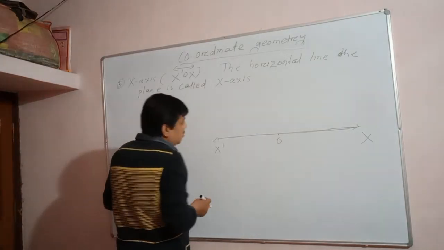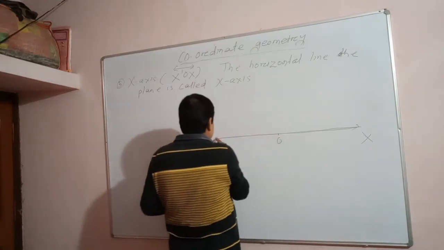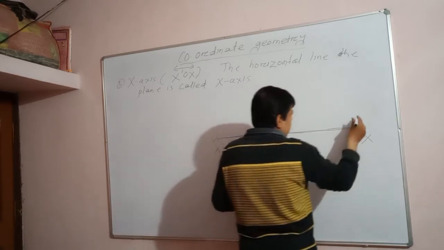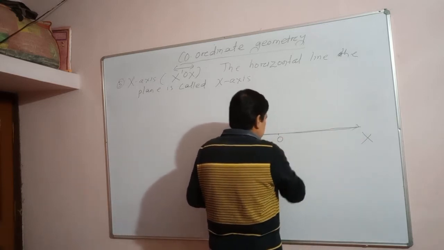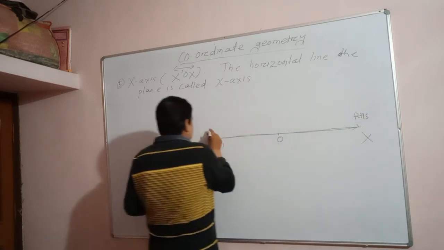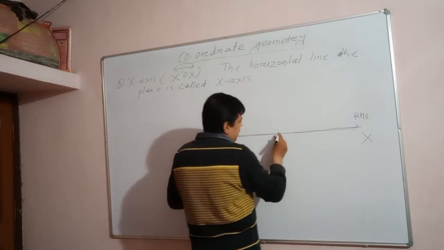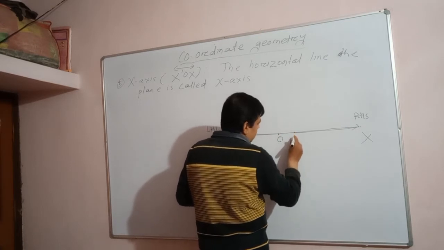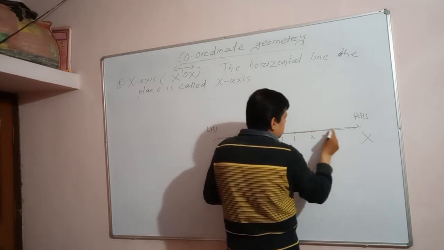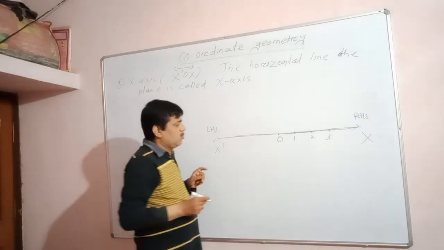So this horizontal line is called the x-axis. If this is a plane, I have taken one reference line. This is the right-hand side, starting from origin O, and this is the left-hand side of the horizontal line. As you know, on the number line, from 0 comes 1, then 2, then 3. These points are known as the values of x.